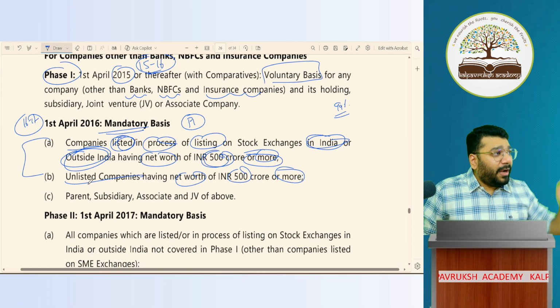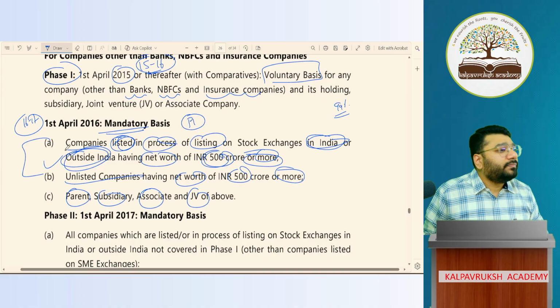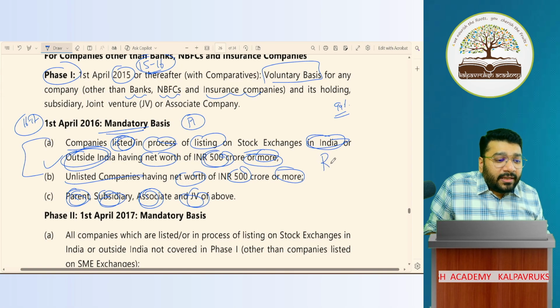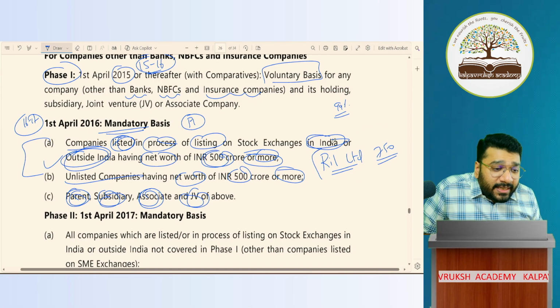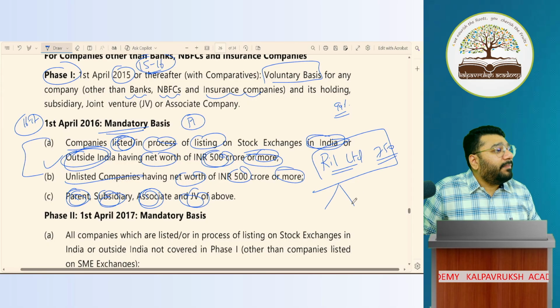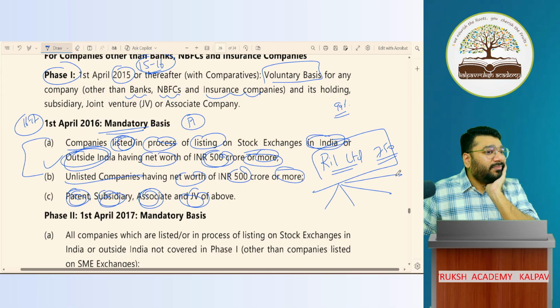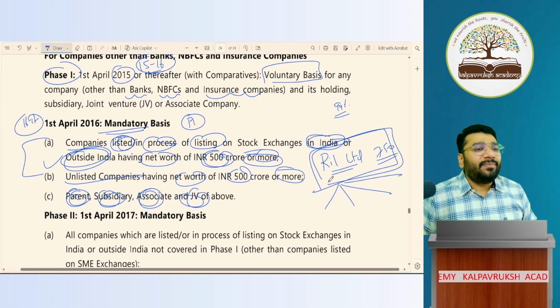Now, apart from this, any company whose parent company, that is holding company, or the subsidiary company, or the associate, or the JV of the above company, or the related company, of any company on whom Ind-AS is applicable. Imagine Reliance Industries Limited, net worth 750 crore. Can I say this is 500 crores or more? Yes. So Reliance Industries has to apply Ind-AS. Imagine Reliance had one holding company or subsidiary company or associate or JV whose net worth was 10 crore. Is that company supposed to follow Ind-AS? Yes, because they're related to Reliance Limited. Got it, not got it?